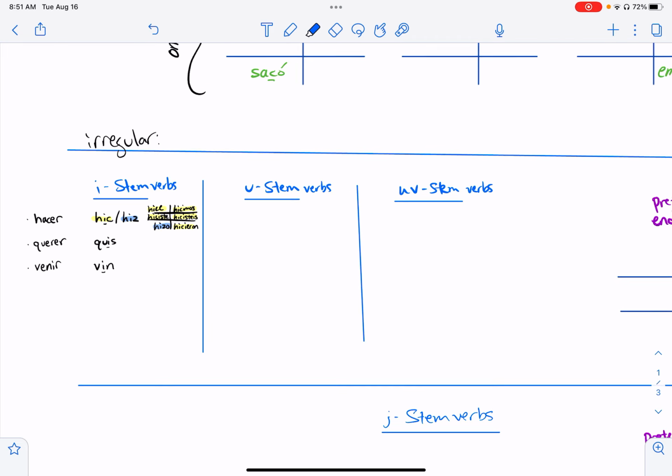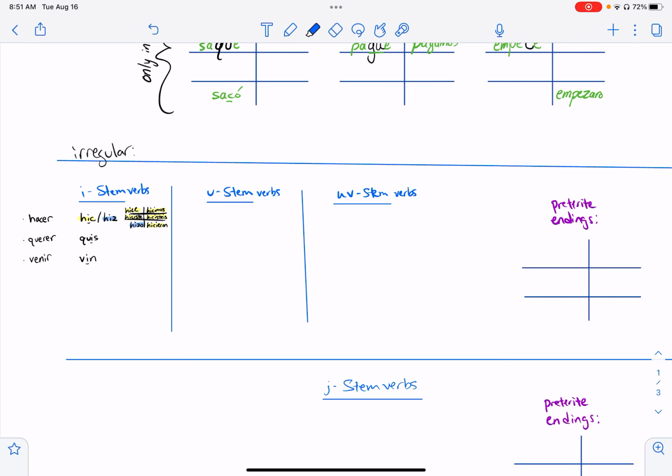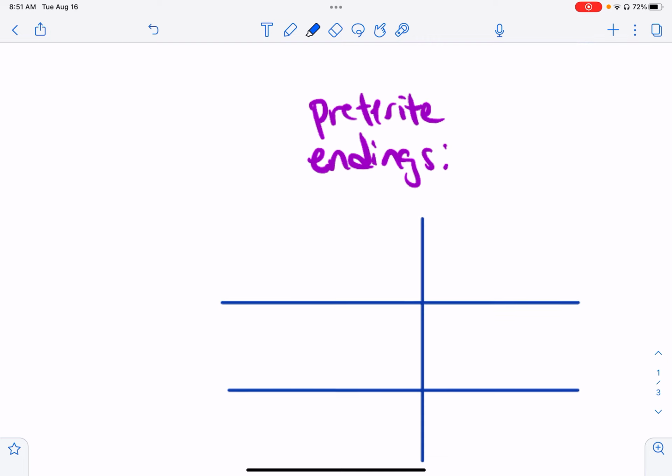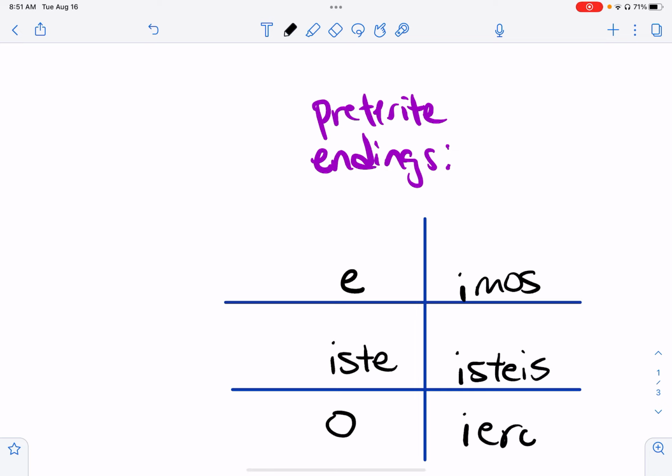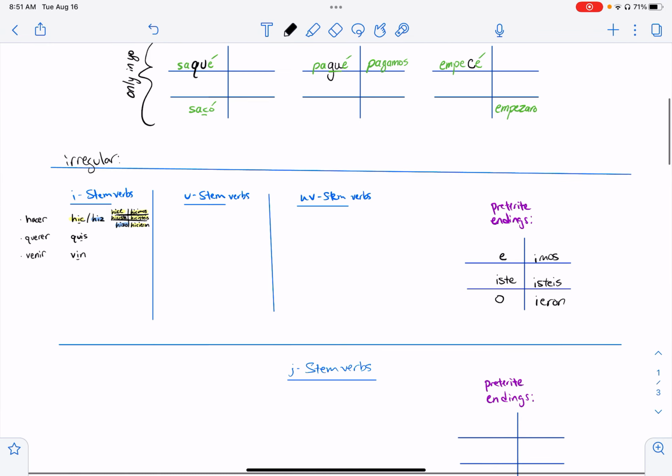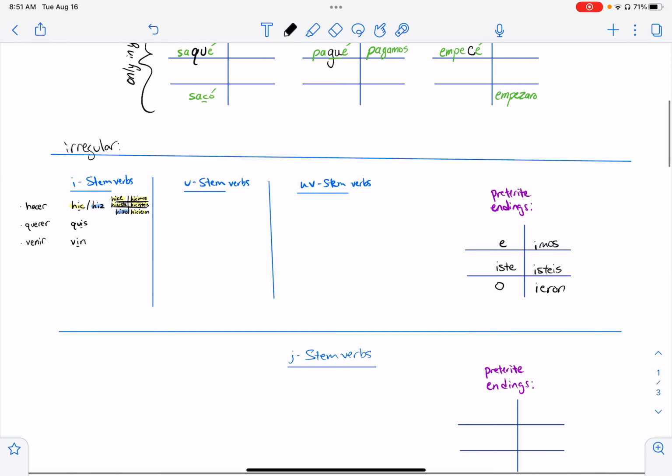Now, I want to talk about how all of these verbs in this category have the same endings. The endings are: e, iste, o, imos, isteis, ieron. So these endings are going to apply to all the verbs that I give you.